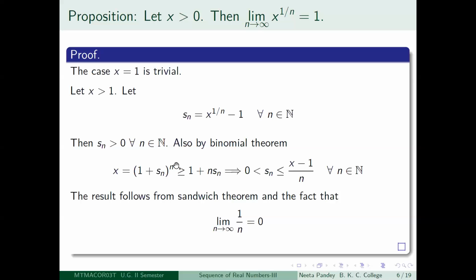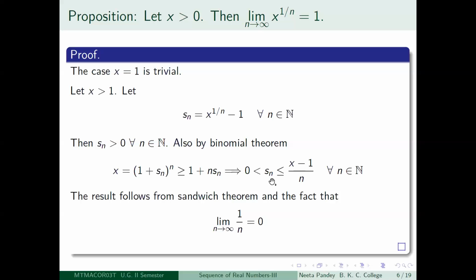So 1 plus Sn to the power n is equal to, by binomial theorem, 1 plus n Sn plus n choose 2 Sn squared plus n choose 3 Sn cube plus etc., n choose n Sn to the power n. So if we just take the first two terms, it will be less than or equal to 1 plus Sn to the power n. So that is what we have written. So what does this mean? Just look at this thing here. Subtract by minus 1 first. So you get x minus 1 is greater than or equal to n Sn. So you get Sn is less than or equal to x minus 1 divided by n.